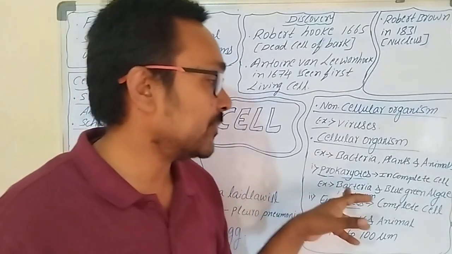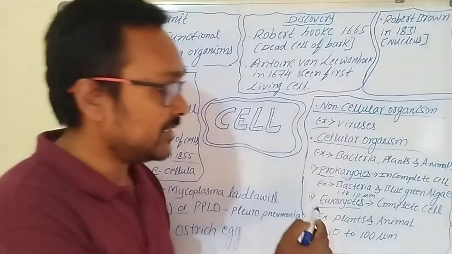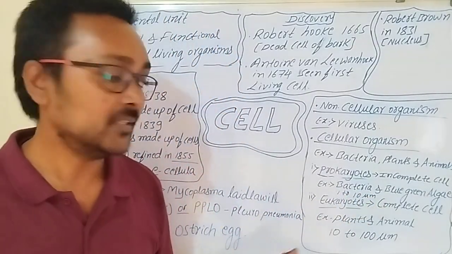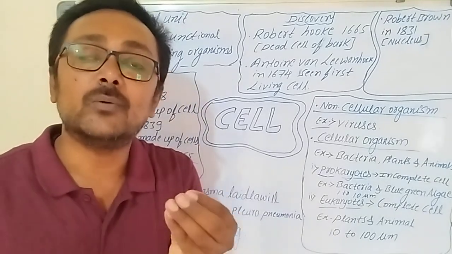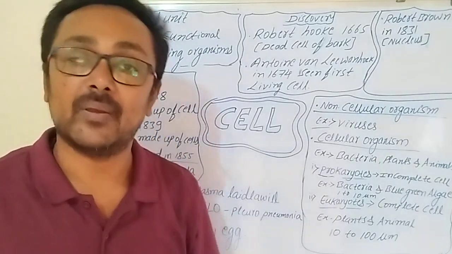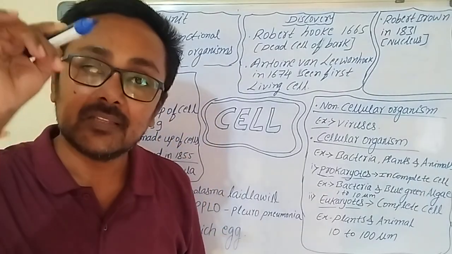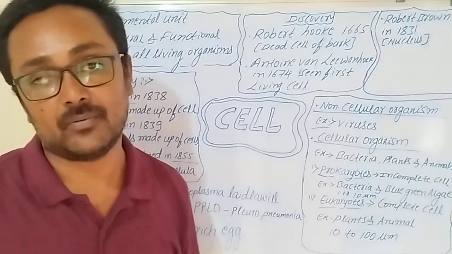The examples are bacteria and blue-green algae, and the size typically ranges from 1 to 10 micrometers. 1 micrometer is one thousandth of 1 mm; that is, you divide 1 millimeter into 1000 parts, and that one part we call 1 micrometer.